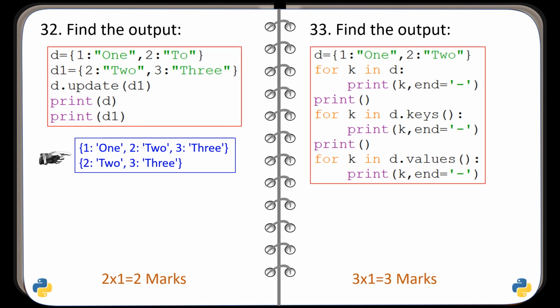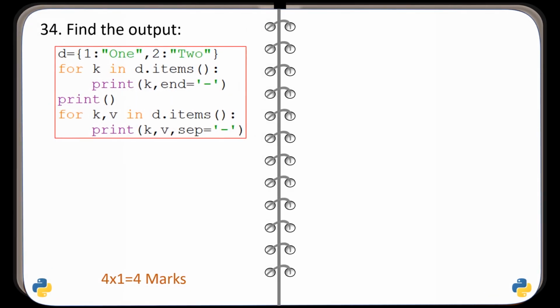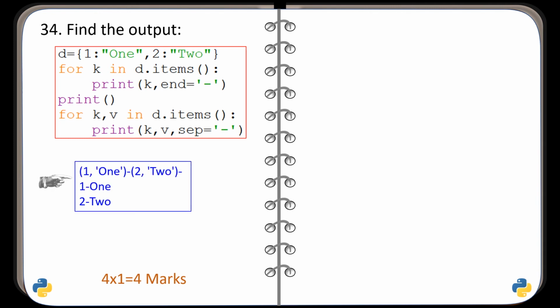And here is the correct output. Question number 34. Again code is given and you have to find the output. And the correct output is this one.